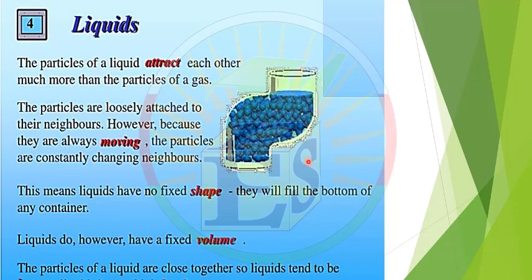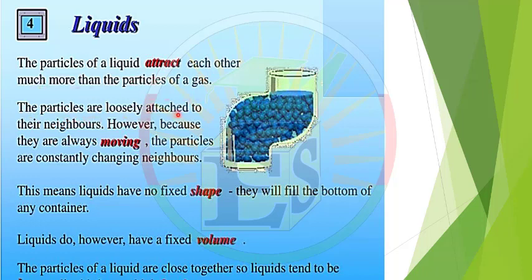If we compare liquids and gases, we will see the particles of a liquid are close to each other, not like gas. In gas we have great space between particles, but liquid particles attract each other slightly more strongly than gases, so the attractive force between particles of a liquid is more than the attractive force between particles of gases, so they keep together. The particles of liquid attract each other much more than particles of gases.